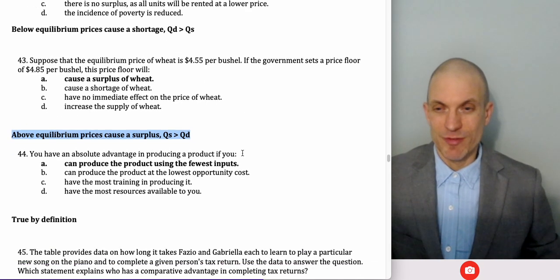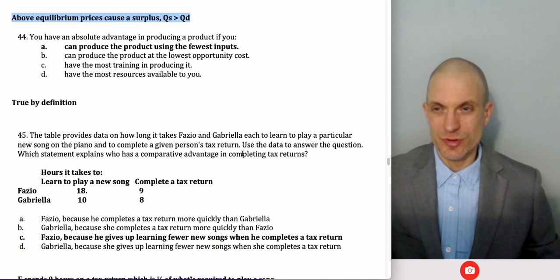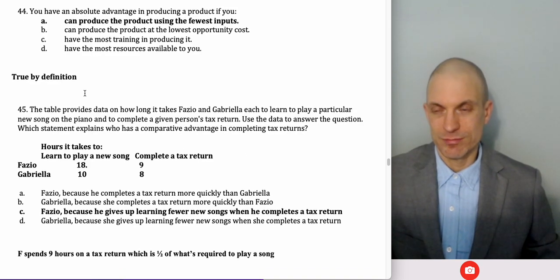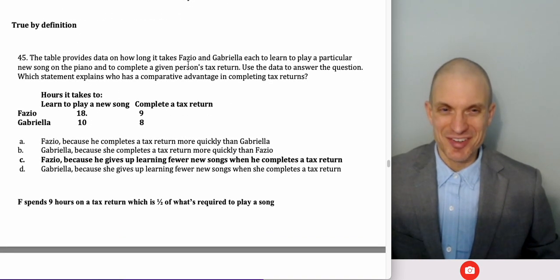You can have an absolute advantage in producing a product if you can produce that product using the fewest inputs. It's just our definition of absolute advantage. All right, so here's an application of comparative advantage.